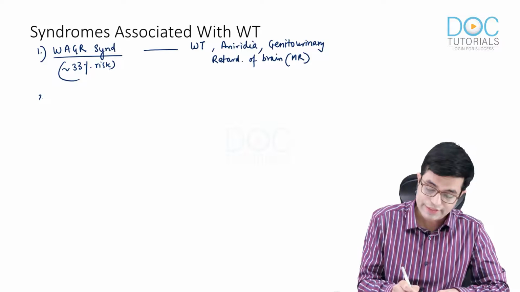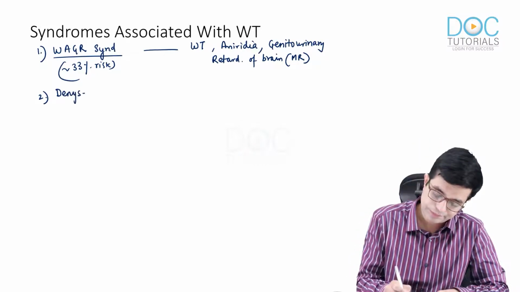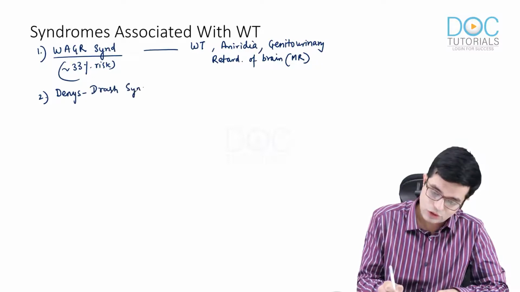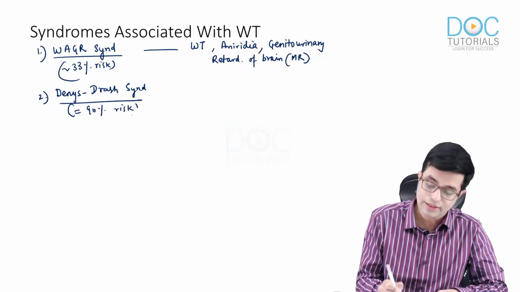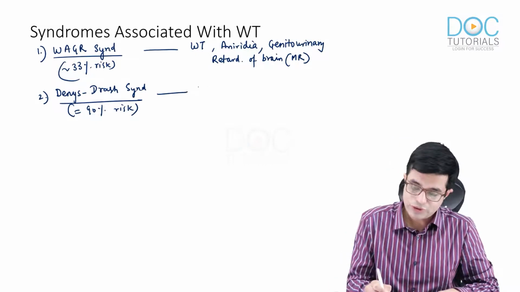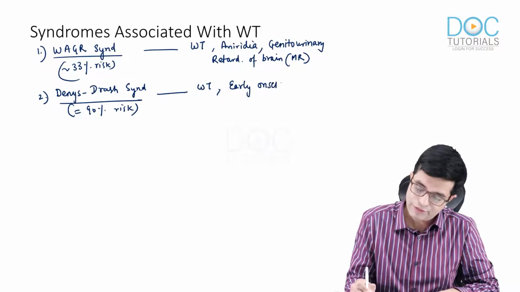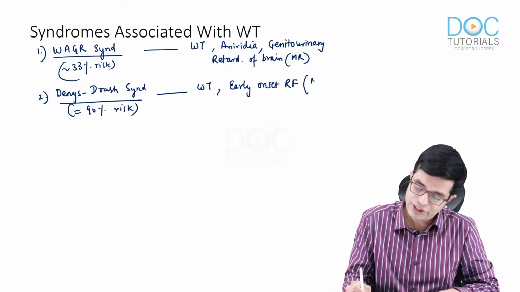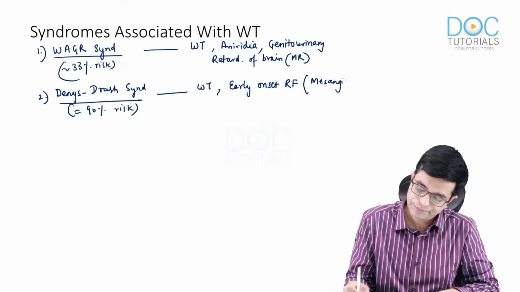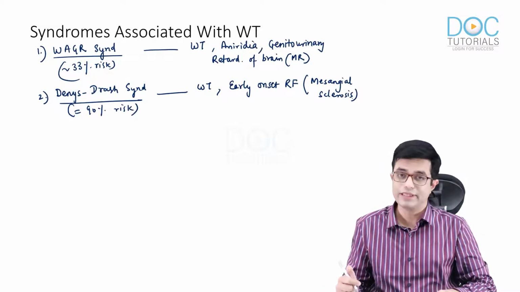The second syndrome associated with Wilms tumor is Denys-Drash syndrome. Denys-Drash syndrome has a very high risk, close to 90% risk of Wilms tumors. If question asks you which has a highest risk among all these syndromes, Denys-Drash syndrome has highest risk. There is early onset renal failure due to mesangial sclerosis. The genetic aspects I'm not writing because our pathology faculty will be touching upon the genes involved in these.